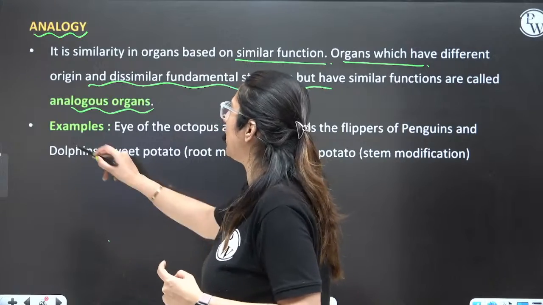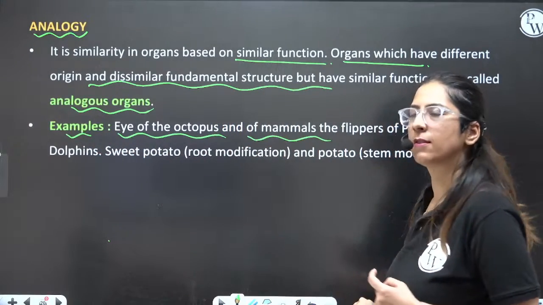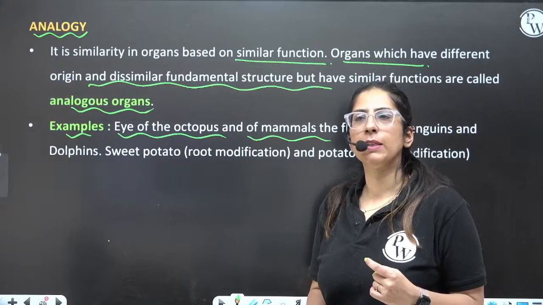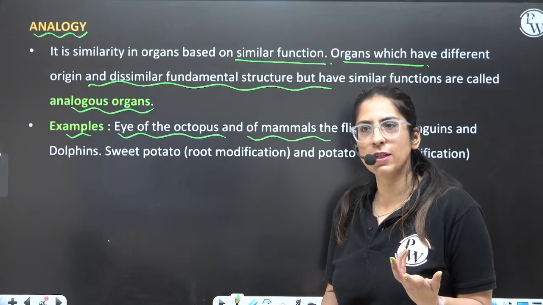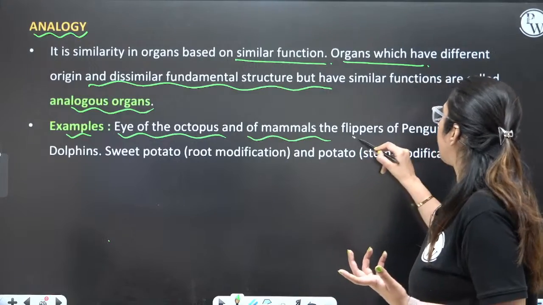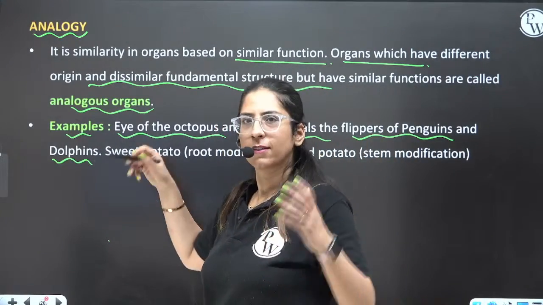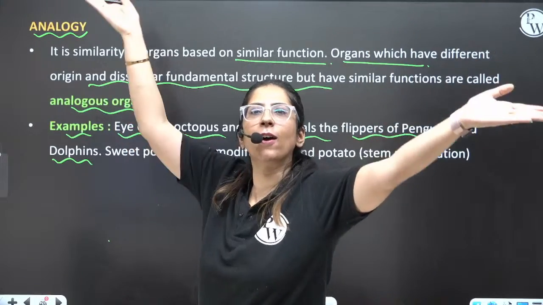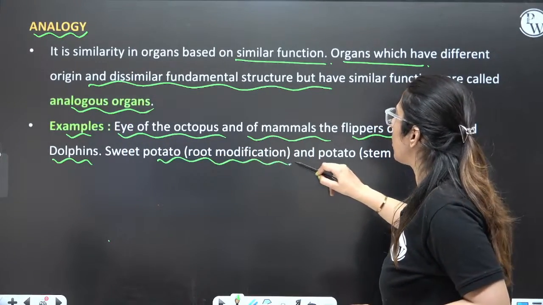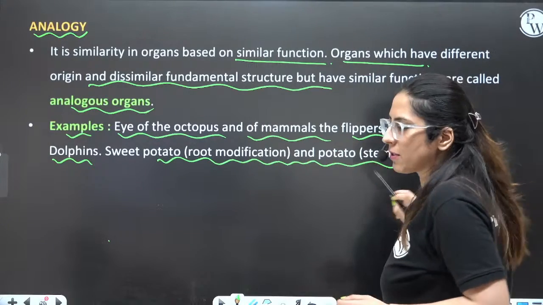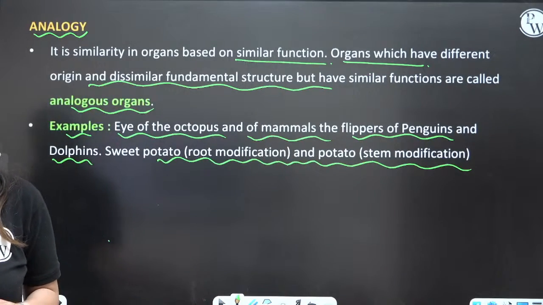Okay. So here the examples are eyes of octopus and of mammal. What is the similarity? They have eyes and are used in vision. Clear? Flippers of penguins and dolphin. Different? Penguin, dolphin, completely different. Now, sweet potato, which is a root modification, and potato, which is a stem modification. So these are the AC, your analogous structures.